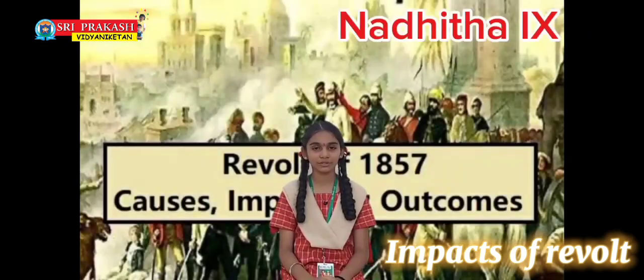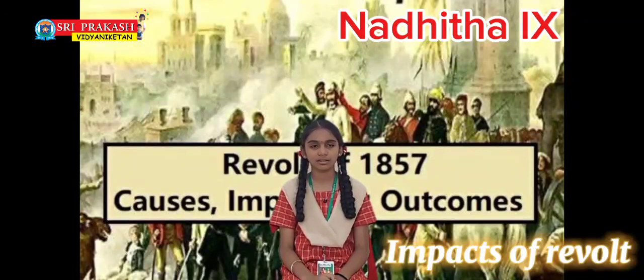Impacts of the revolt of 1857: the revolt shook the foundation of the British East India Company, and the British government was unable to handle the Indian administration. This led to the introduction of the Government of India Act, which abolished the British East India Company rule in 1858.